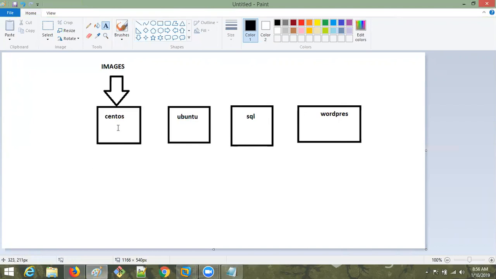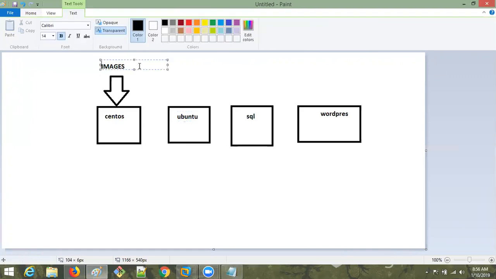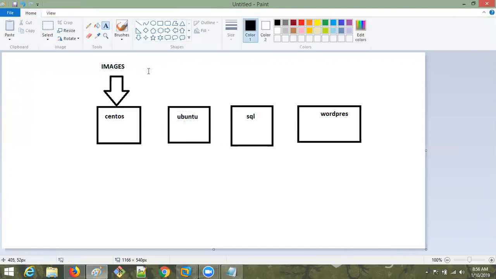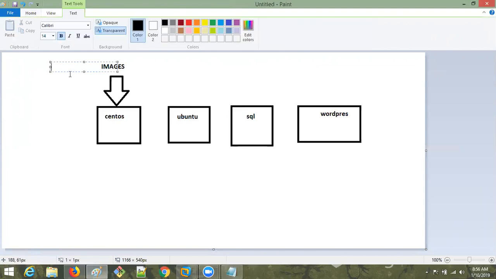Suppose in this case I'm downloading CentOS. I told yesterday that an image is lightweight and very portable. Light means, suppose the CentOS operating system is actually 5 GB, around that, I'm taking as an example. Here you are not getting the entire 5 GB.